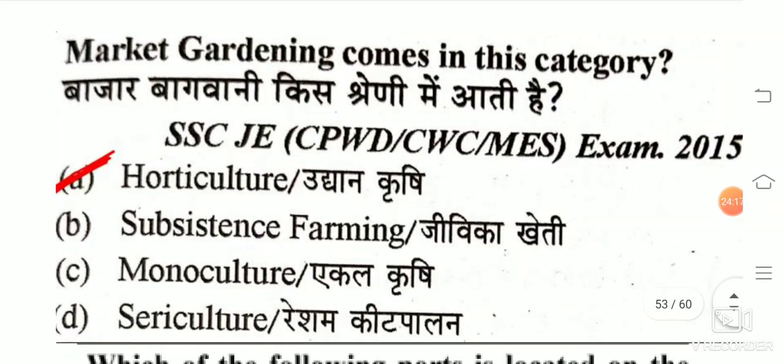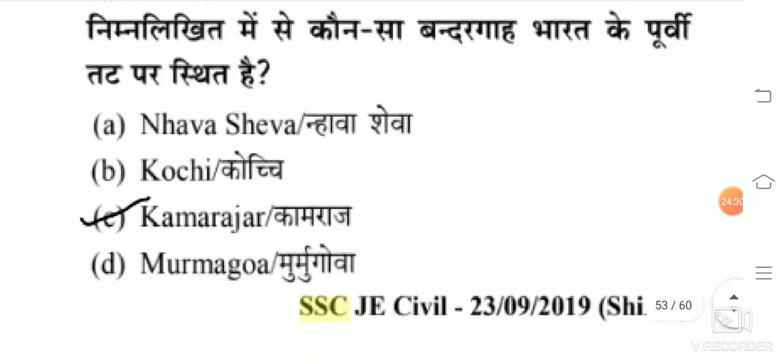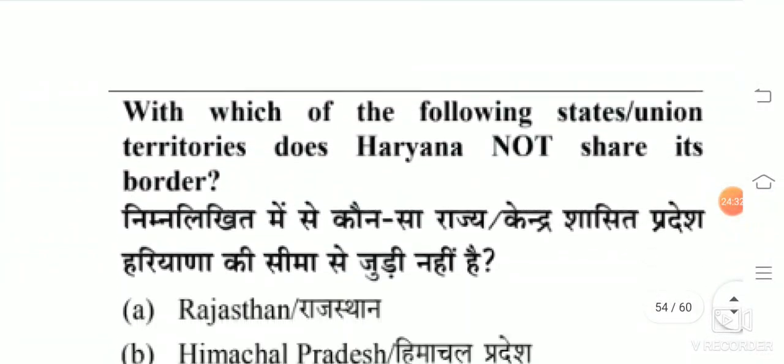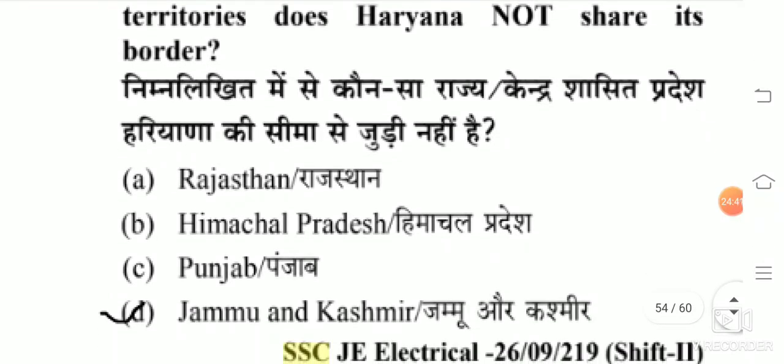Market gardening comes in the category of horticulture. Which of the following ports is located on the eastern coast of India? The answer is Kamarajar. With which of the following states or union territories does Haryana not share its border?